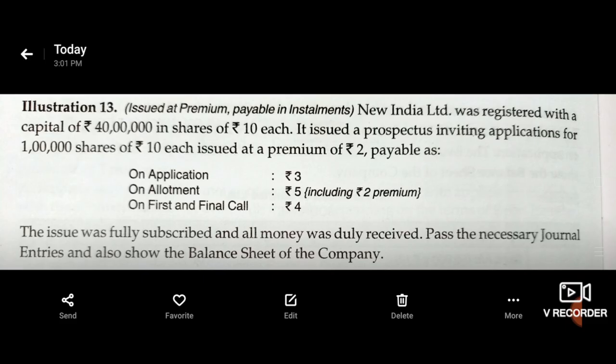It means rupees 3 will be of share capital, that is original amount, and rupees 2 will be of premium. On first and final call rupees 4. The issue was fully subscribed and all money was duly received. Pass necessary journal entries. So now we will pass journal entries of this problem.